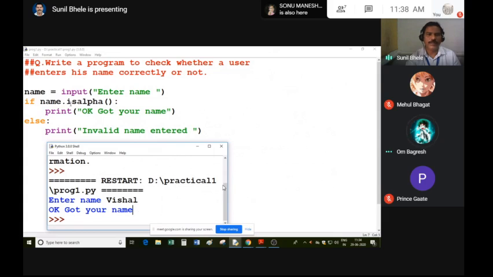So this isalpha method returns true, and you know that in an if else statement, if the condition is true, the if block statement executes, and if the condition is false, the else block statement executes. So how nicely I use this isalpha method to check whether a valid name was entered by the user or not.